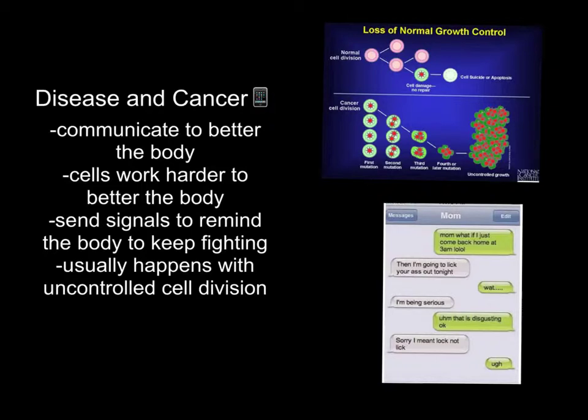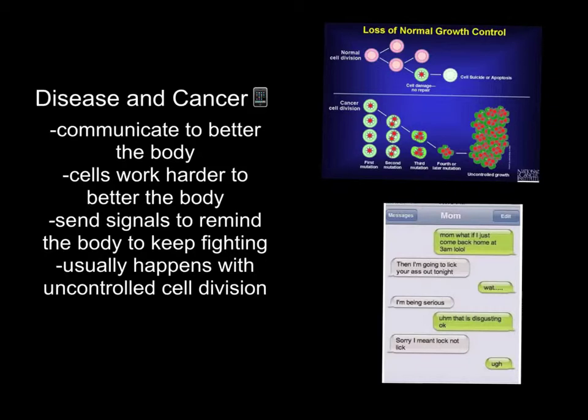The communication between cells has to work better within the body to help the body get better, whether it's a cough or whether you do have cancer. It sends signals to remind the body that it needs to keep fighting.